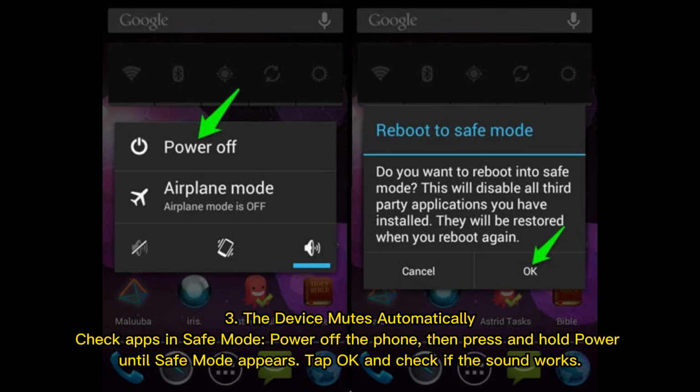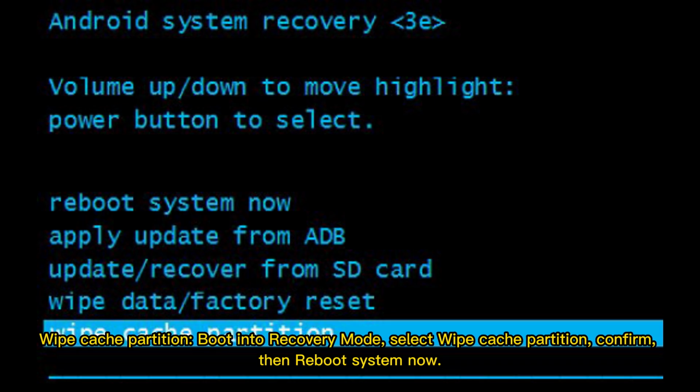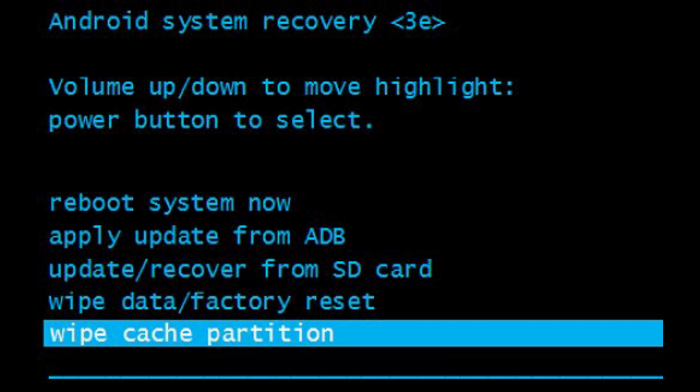3. The device mutes automatically. Check apps in safe mode. Power off the phone, then press and hold power until safe mode appears. Tap OK and check if the sound works. Wipe cache partition. Boot into recovery mode. Select wipe cache partition. Confirm. Then reboot system now.